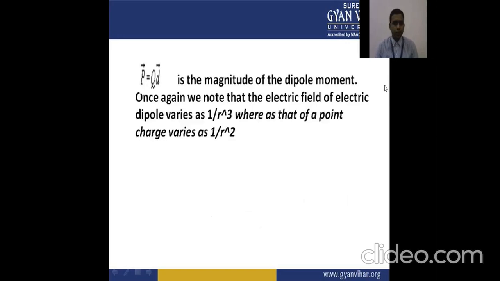Here p is the electric moment, and it is given by Q into d, the magnitude of the dipole moment. Once again, we note that the electric field of an electric dipole varies as 1 upon r cube, whereas that of a point charge varies as 1 upon r square.